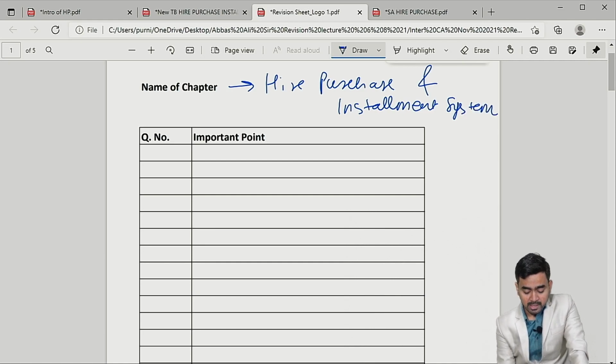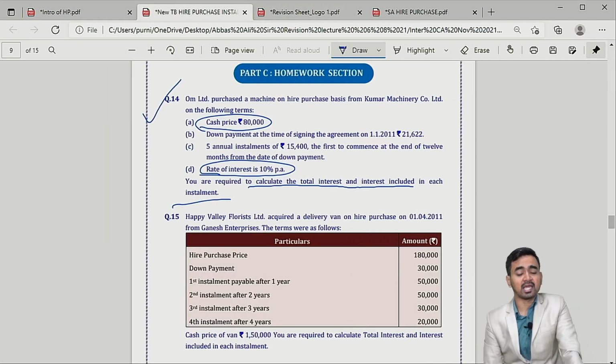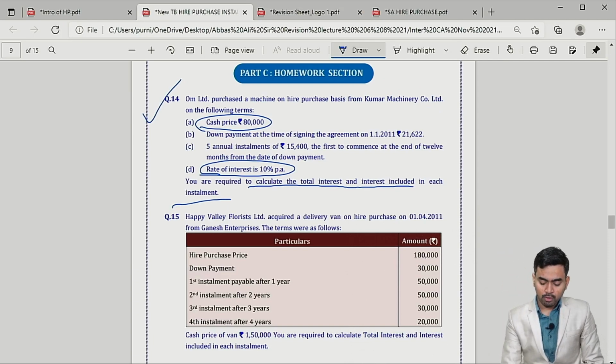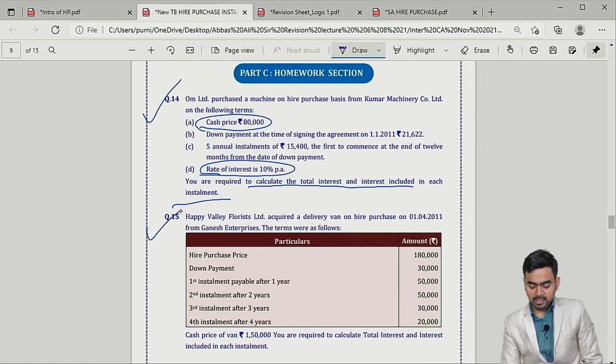Correct. So please check, on the top I will write, I am now giving references for homework. Question number 14: cash price and rate of interest are both given, so simply you have to prepare the table. For this you can refer to question number 1 of classwork. Prepare the table. Okay.